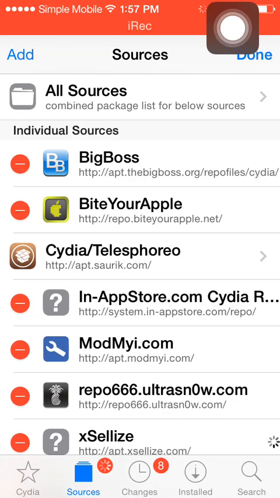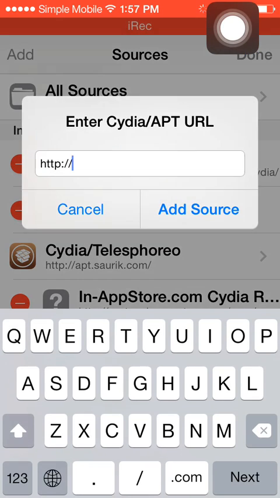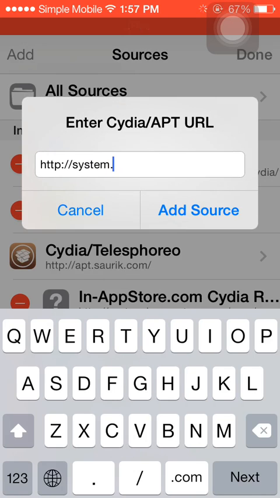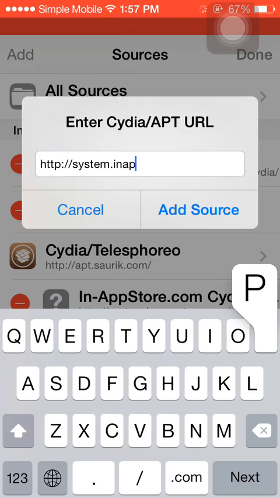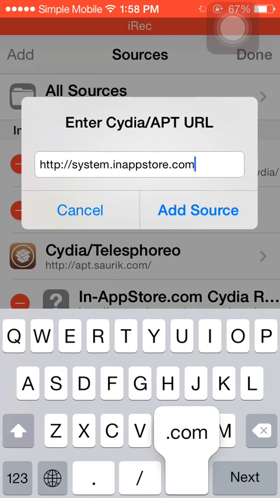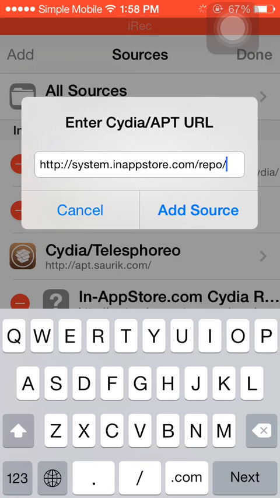Go to Edit, Add, and put in system.in-app-store.com/repo/. Since I already had it, I'm not going to add it. You will add source and do whatever it tells you to do after that.